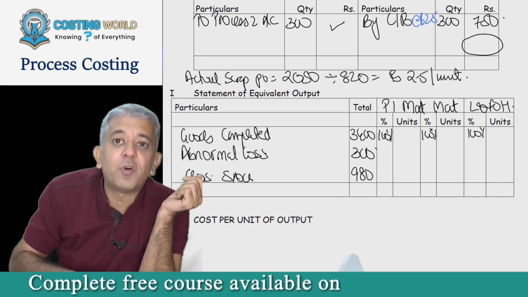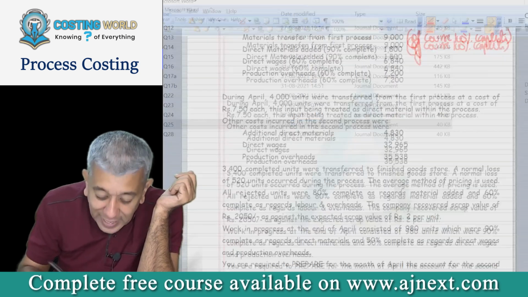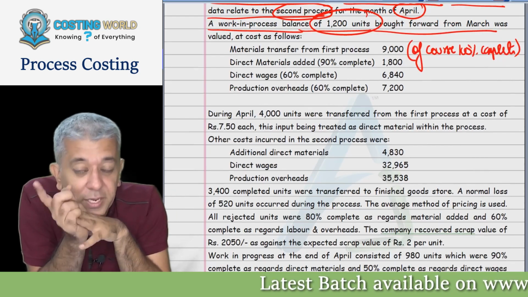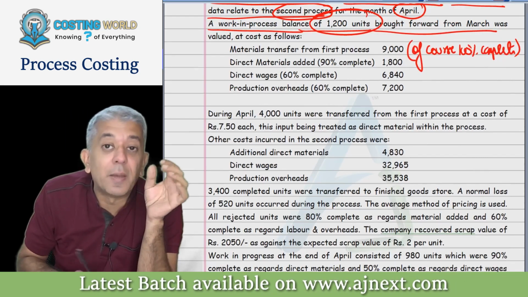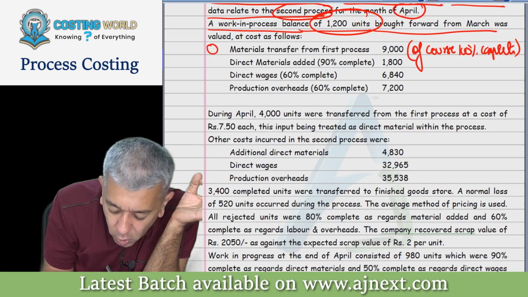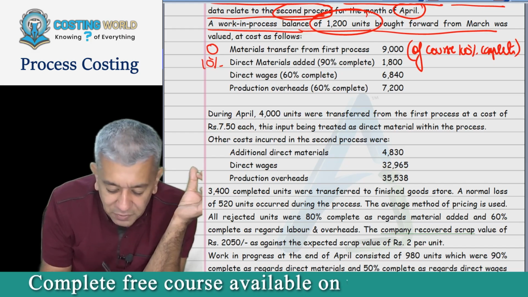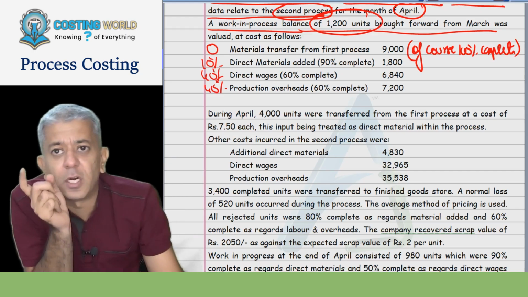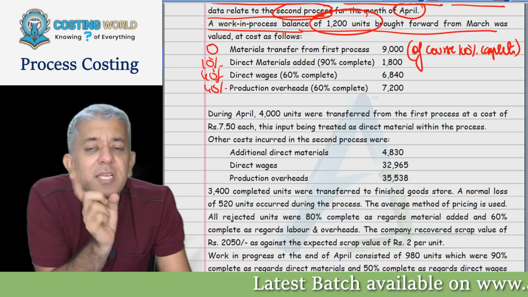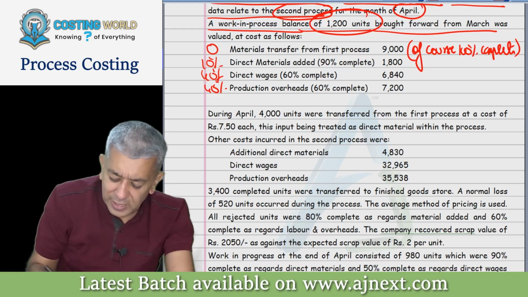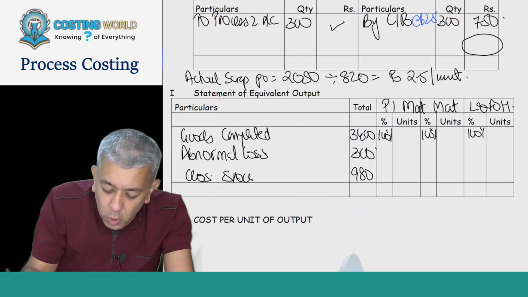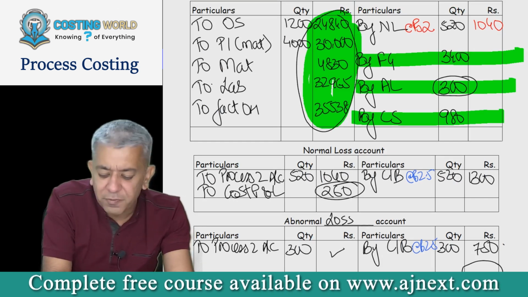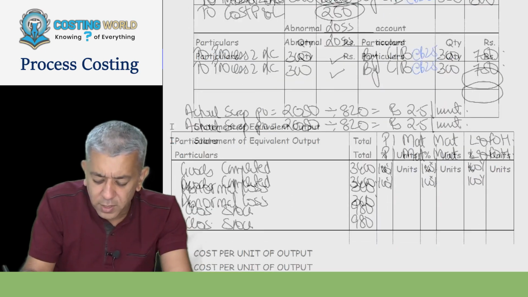If it was FIFO method, the first thing that you will write, I'll tell you, is opening stock processed further and completed, that will be 1200 units and the percentage of that will be 0, then 10, then after that 40%. Is that okay? If it was which particular method? FIFO. But this is which particular method? Weighted average. You have to think about what these particular costs have done. Beta, by incurring all these costs, you have completed this much. So obviously, 3400 will be coming over there.